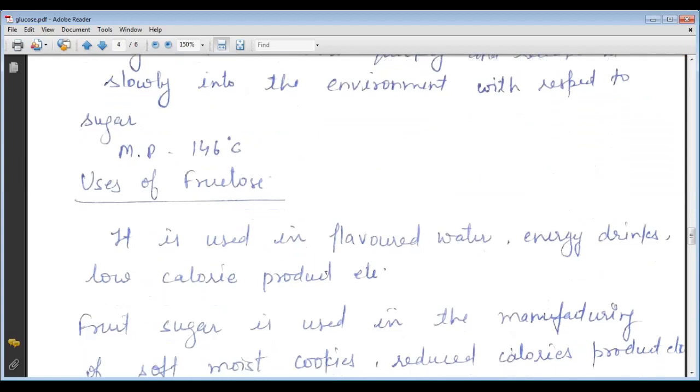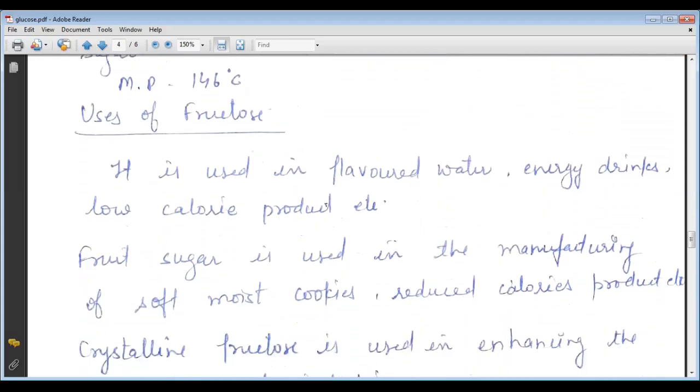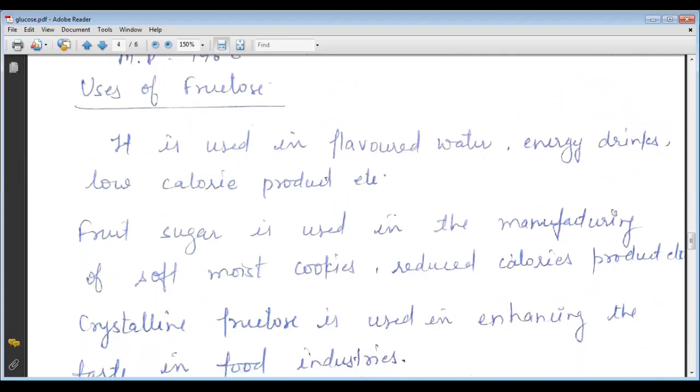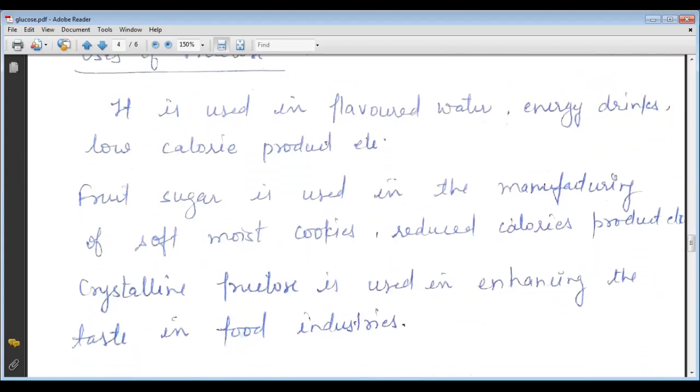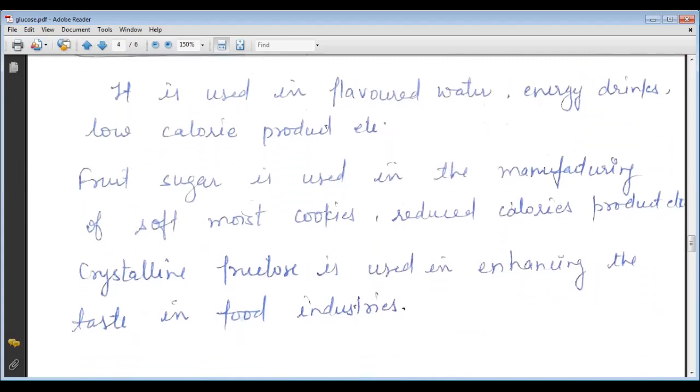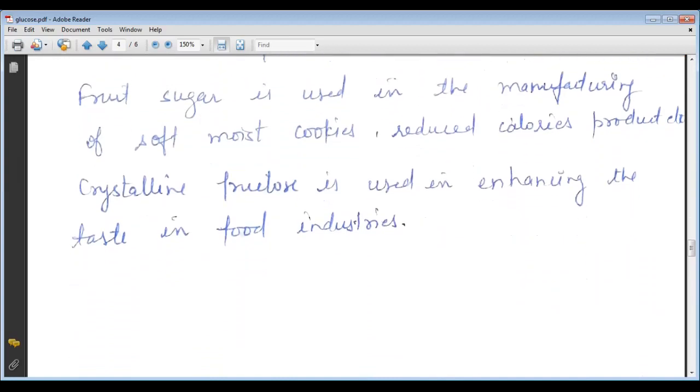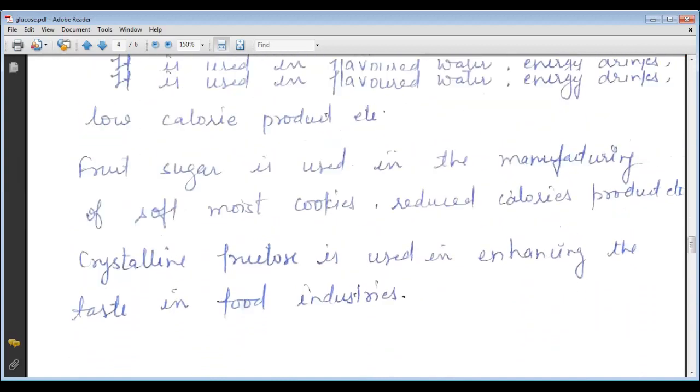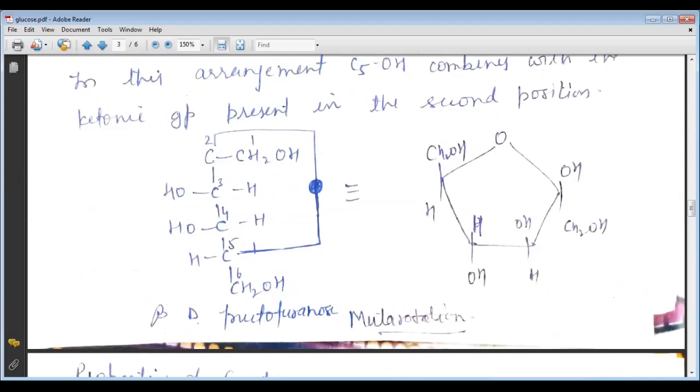And the uses of the fructose. So here are some uses. It is used in flavored water, energy drinks, and low calorie products, etc. And fruit sugar is used in the manufacturing of soft moist cookies, reduced calorie products, etc. And crystalline fructose is used in enhancing the taste in the food industries. So this is the fructose. I repeat again the fructose.